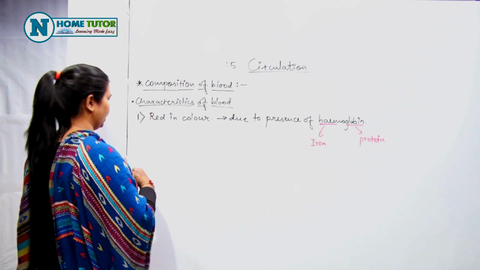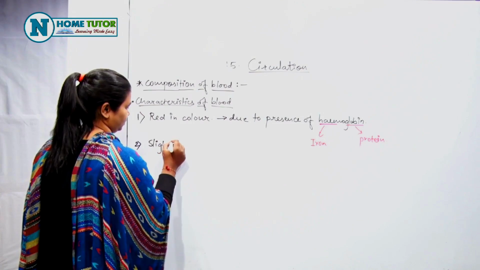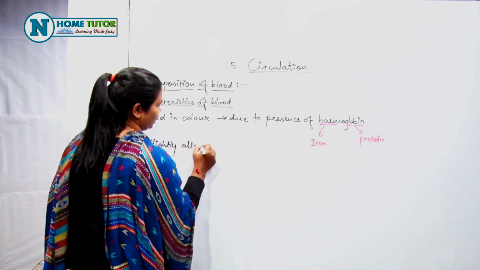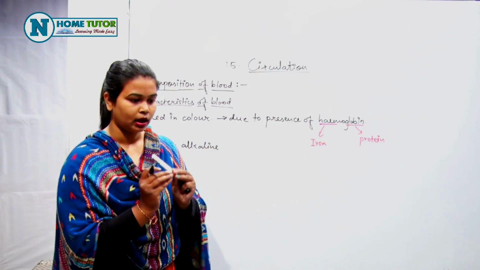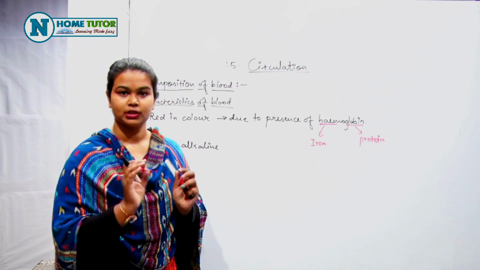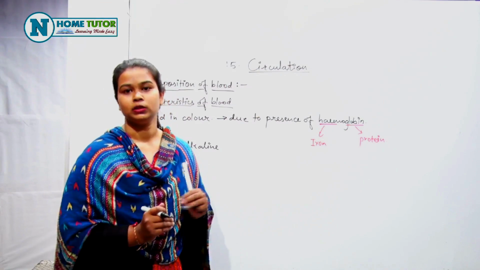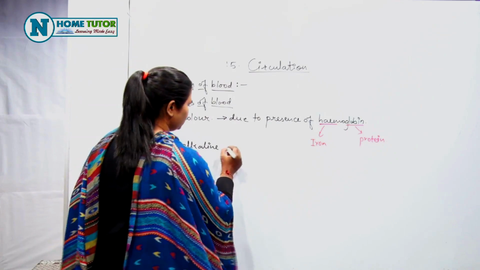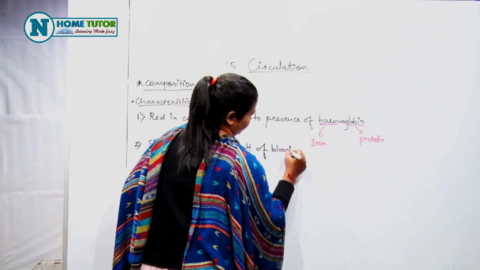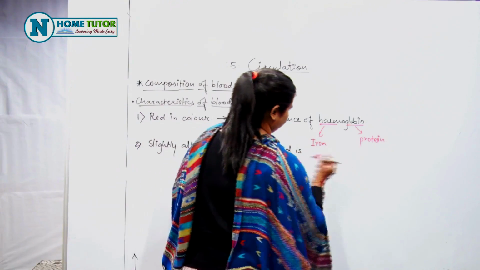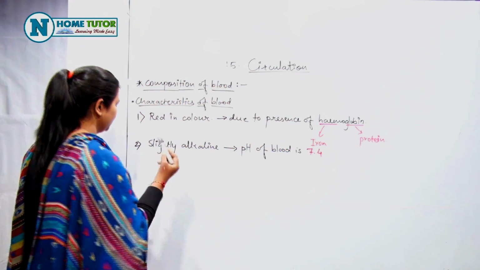Second characteristic of blood is that it is slightly alkaline. Slightly alkaline means the pH of blood stays around 7 to 7.4. Up to 7 we consider neutral. Below 7 the pH is acidic and above 7 it is basic or alkaline. Now the pH of blood is 7.4.